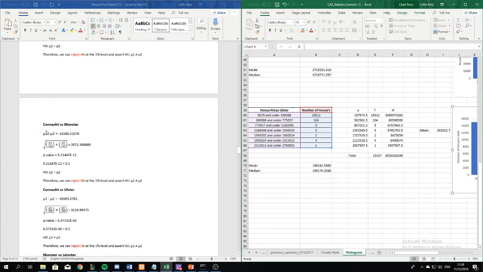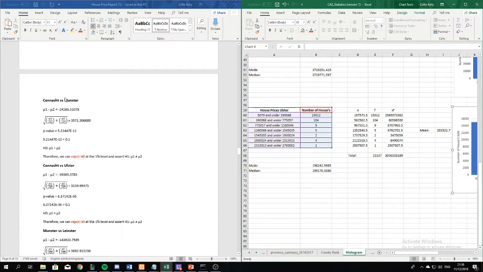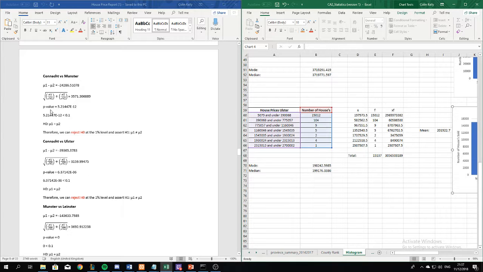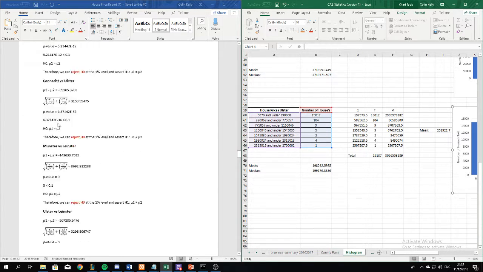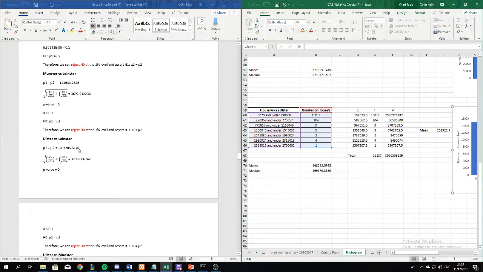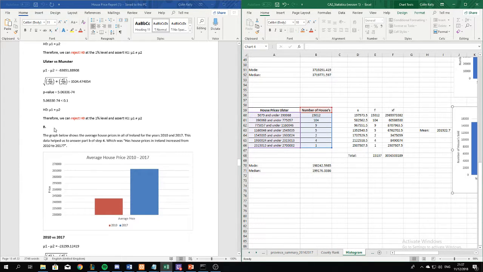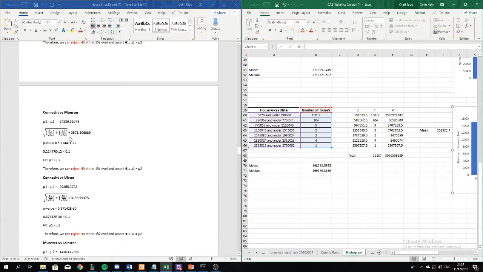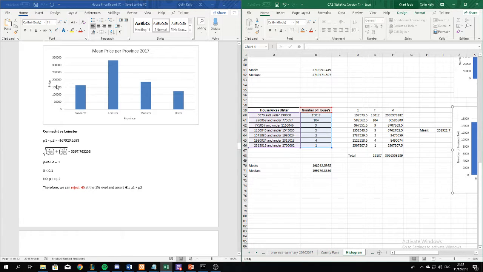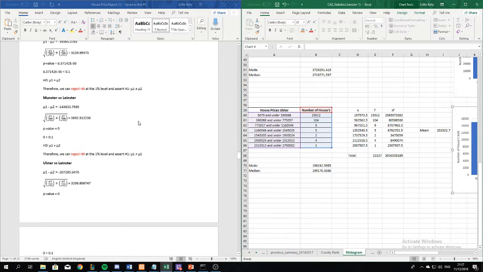And then we got the same result when it comes to doing Connacht versus Munster. You put it in and it's the same result. It's less than 0.1, so we reject. Same with Connacht and Ulster, and so on. And all of them were like this. And after seeing the graph of the mean, we can tell that that's accurate, because clearly they aren't the same.